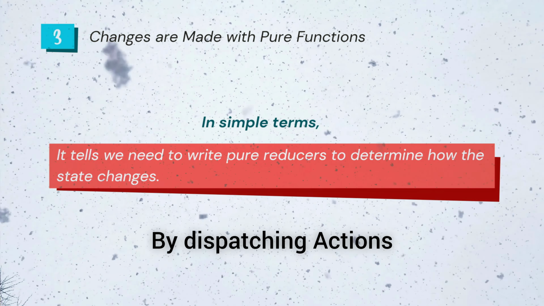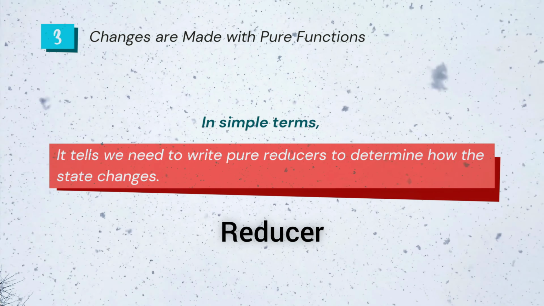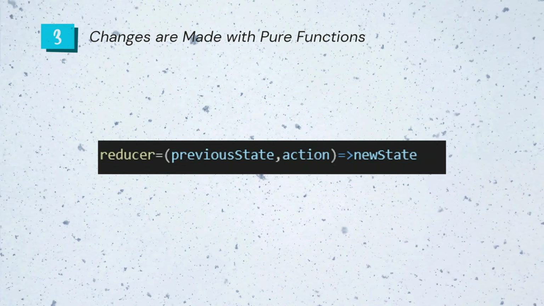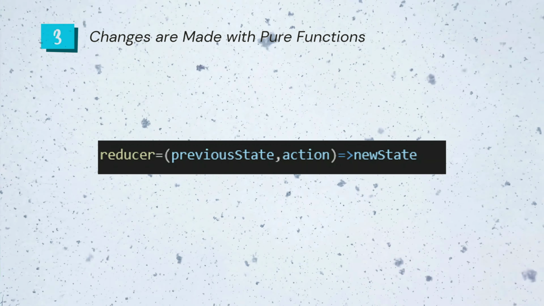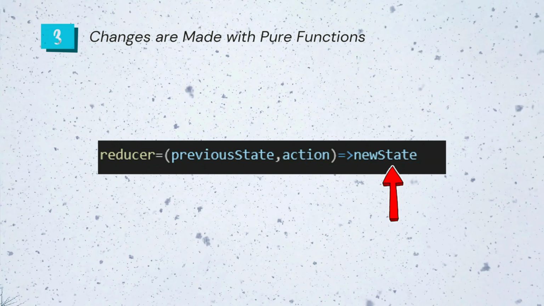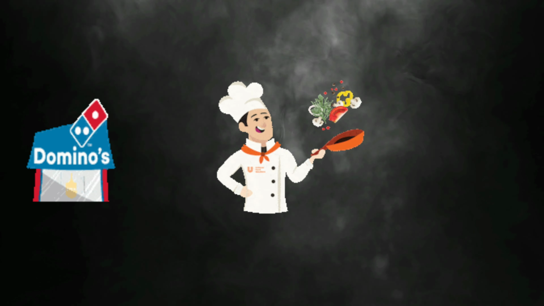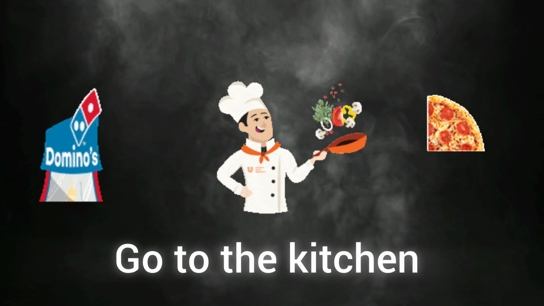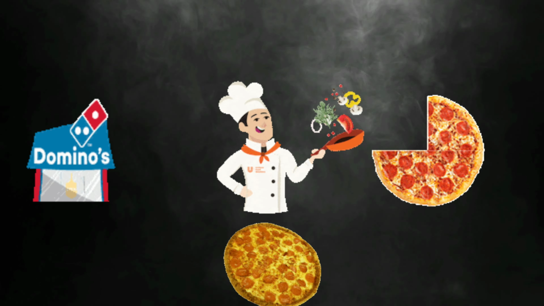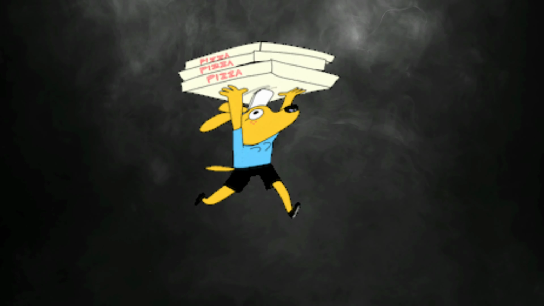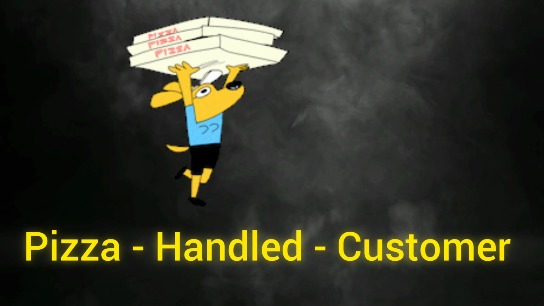And who will be changing the state? Our reducer will be changing our state. So reducers are pure functions which take the current state and action as arguments and return a new state without mutating our existing state. So consider the pizza shop. When you tell the chef that you want to place an order for one pizza, the chef will go to the kitchen and take the pizza base, which in turn decreases the number of bases by 1. And after preparing, the pizza will be handed over to the customer.